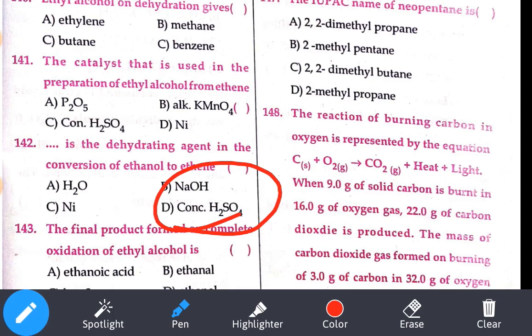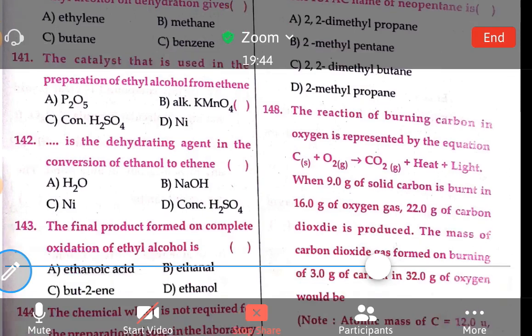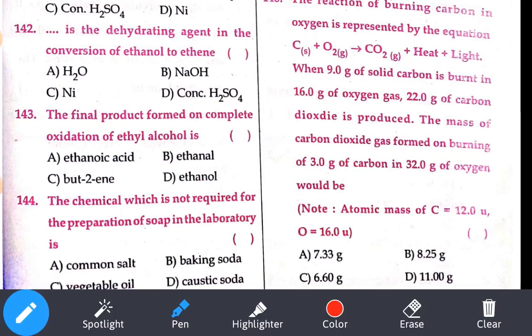The final product formed on a complete oxidation of ethanol. Complete oxidation of ethanol gives what? Tell me, complete oxidation of ethyl alcohol gives ethanoic acid only, right? Ethanoic acid, option number A. It's a direct question, that is the reason I didn't say the answer fast. Okay, let's see the last question.